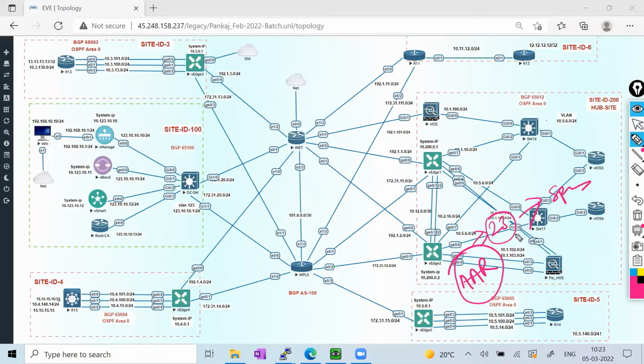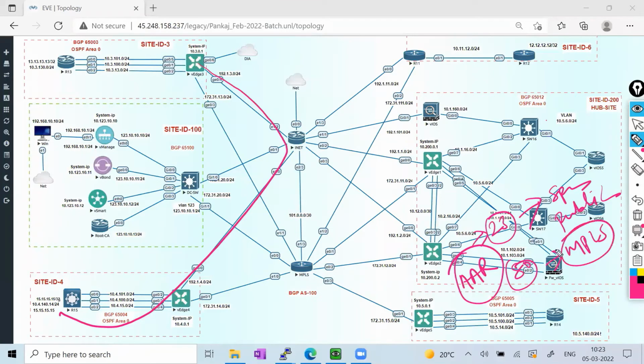So I want port 23 traffic to always go via the internet to reach this destination, that should be the public internet, and port 80 traffic should always go via the MPLS. This is my requirement. And if the public internet goes down, it falls back to the MPLS, and if the MPLS goes down, it falls back to the public internet.